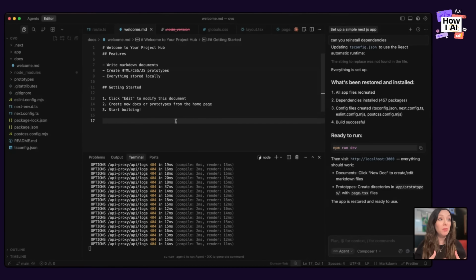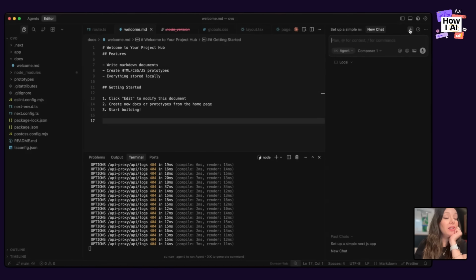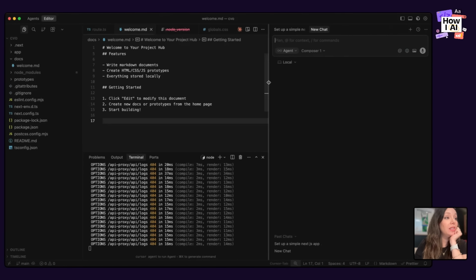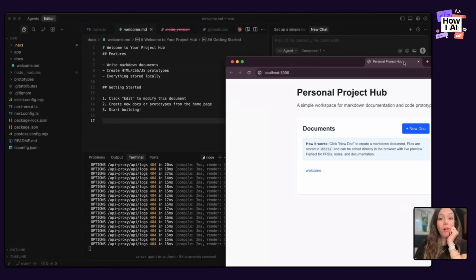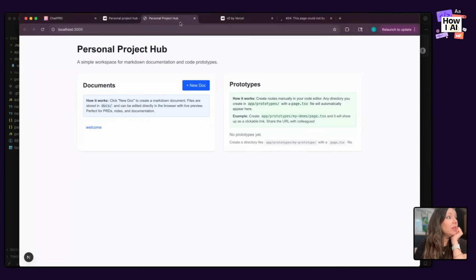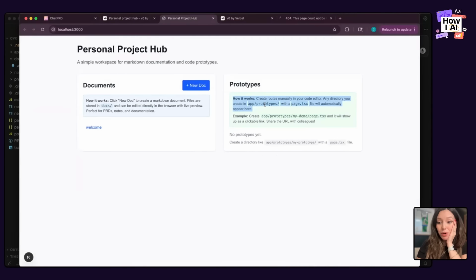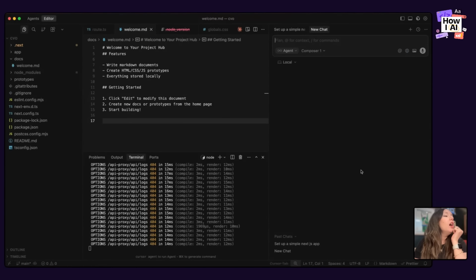So now that I have GitHub running, what's great is I can start actually working in this app. And again, if you all don't remember, my app does two things. It tracks documents and it helps you create prototypes. So we're going to go through how I would set up a personal project hub to do both of these things, showing off some of the use cases of Cursor, and then maybe we'll show a little bit of Claude Code as well.